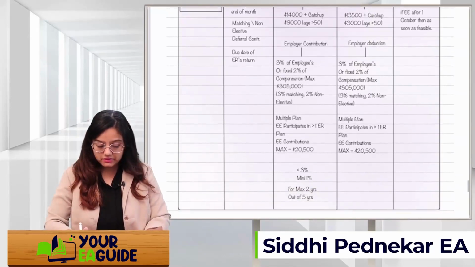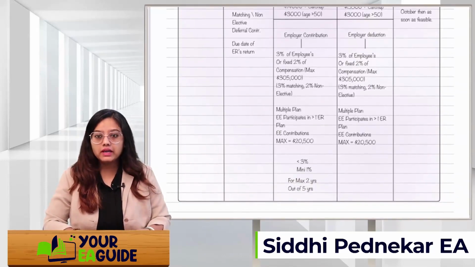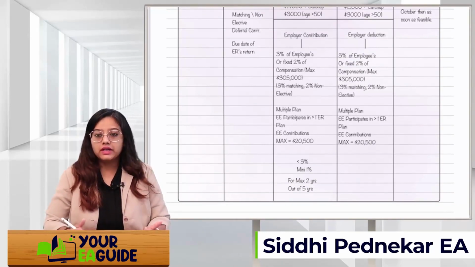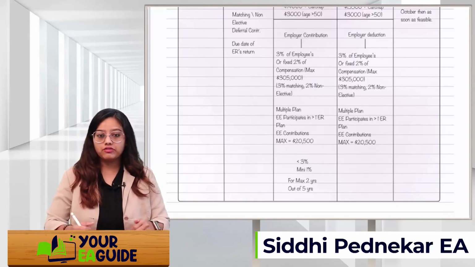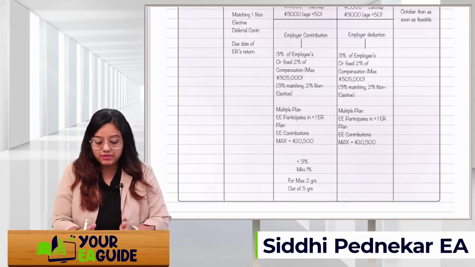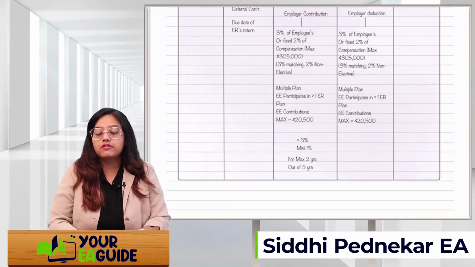Next is multiple plans. If an employee participates in more than one employer plan, then the employee can contribute a maximum of 20,500. If more than one plan is there, then overall you just add all the plans together, and the maximum contribution will be 20,500.